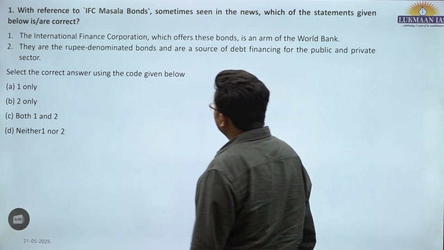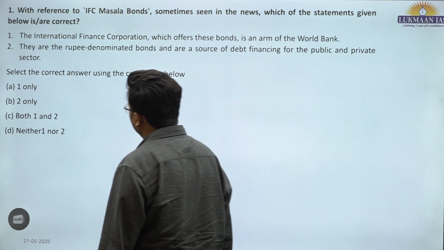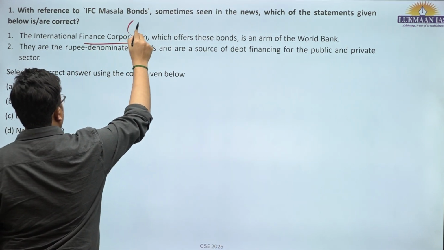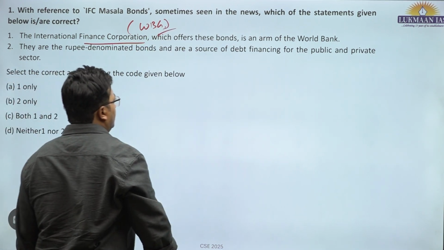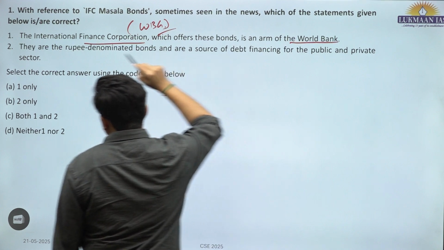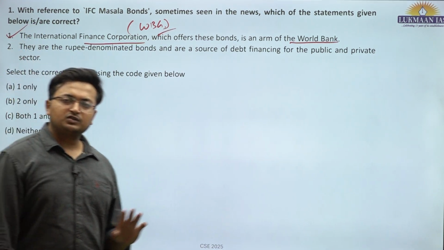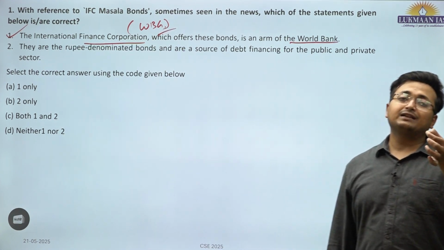With reference to IFC masala bonds, sometimes seen in the news, which of the statements given above are correct? The International Finance Corporation, which is a part of the World Bank Group, which offers this bond, is an arm of the World Bank. This is correct. So masala bonds are local currency denominated bonds which are issued in foreign markets. So that is all issued to reduce currency risk.